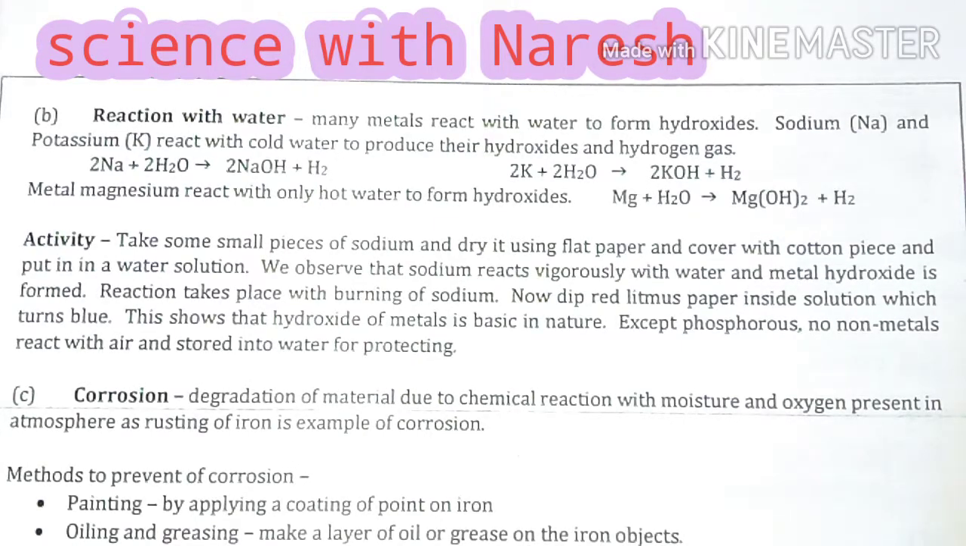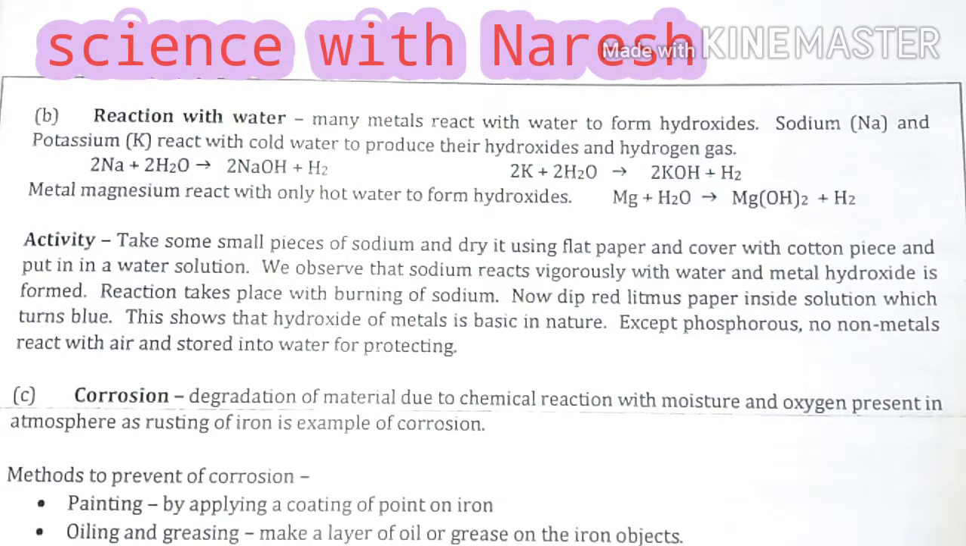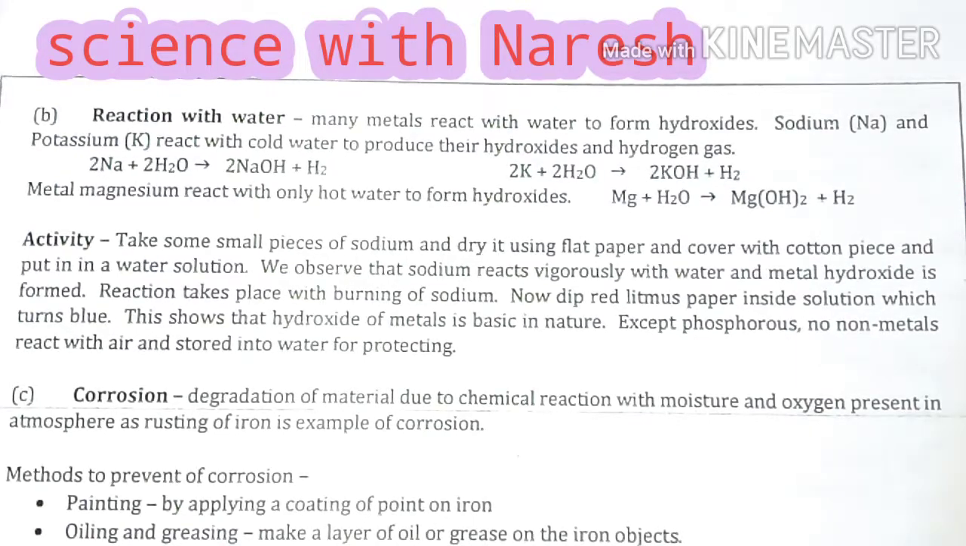We observe that sodium reacts vigorously with water and metal hydroxide is formed. As we have discussed, sodium reacts with water to produce metal hydroxide, so the same reaction takes place. The reaction takes place with burning of sodium. Sodium reacts too fast, that's why it produces a flame also, meaning burning of sodium takes place. Now the solution is sodium hydroxide solution, and hydrogen gas is released from this solution.